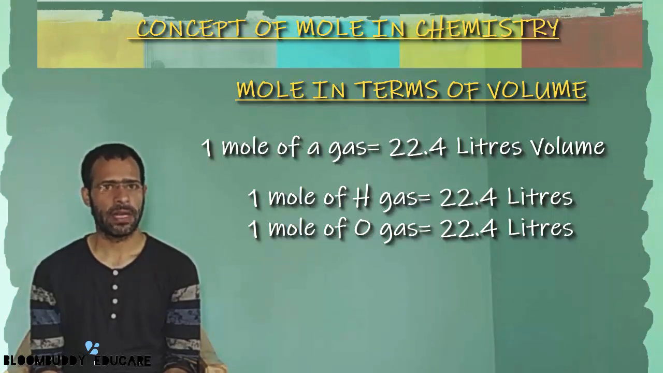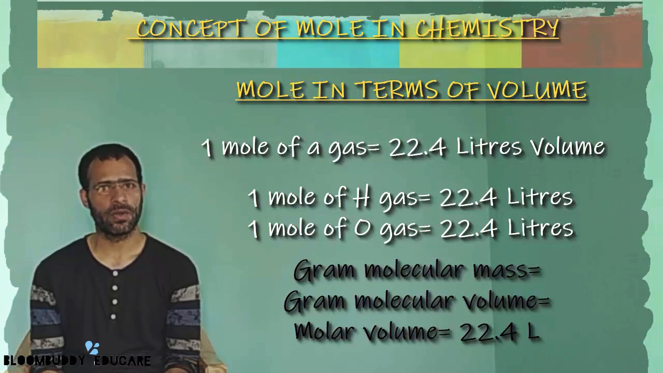So 1 mole of carbon dioxide gas in a similar manner will occupy around 22.4 liters at standard temperature and pressure. So that means the gram molecular mass of a gas is always equal to the gram molecular volume, which is equal to the molar volume, and which is always equal to 22.4 liters.